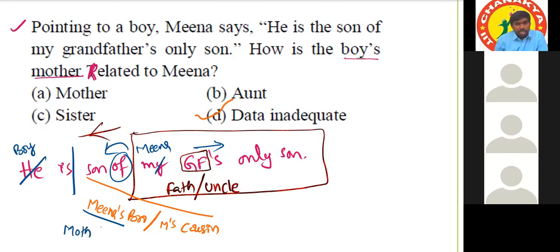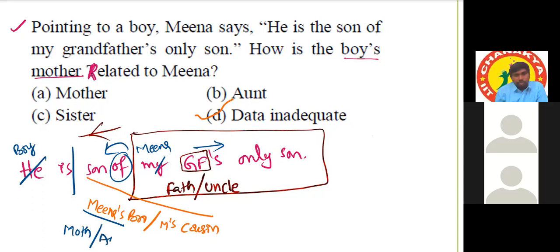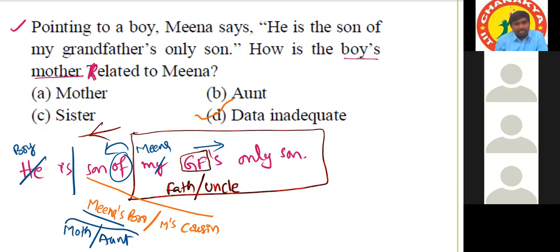Sir, if it's Meena's cousin, then it's aunt. So there are two possibilities, and the two possibilities are available in different options. First option is 50% correct. Second option is 50% correct. But neither is 100% answer. That's why data inadequate. If he had mentioned a single word, paternal or maternal, then the answer could be confirmed. But that is not given. That's why we are getting two possible answers.